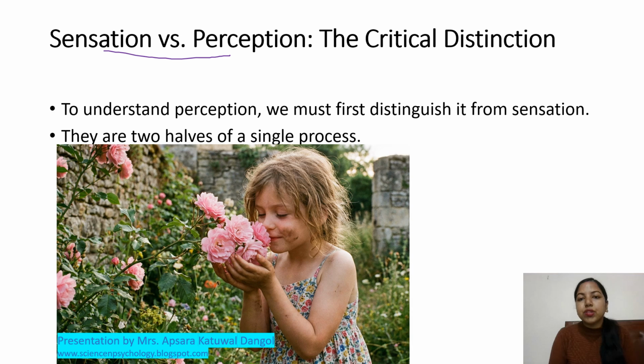Sensation versus perception, the critical distinction. To understand perception, we must first distinguish it from sensation. They are two halves of a single process. Firstly, there is sensation, then only there is perception.